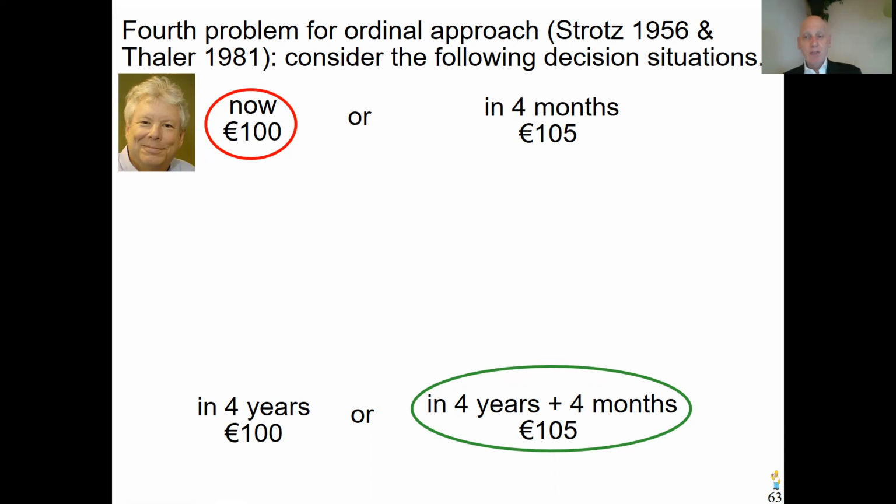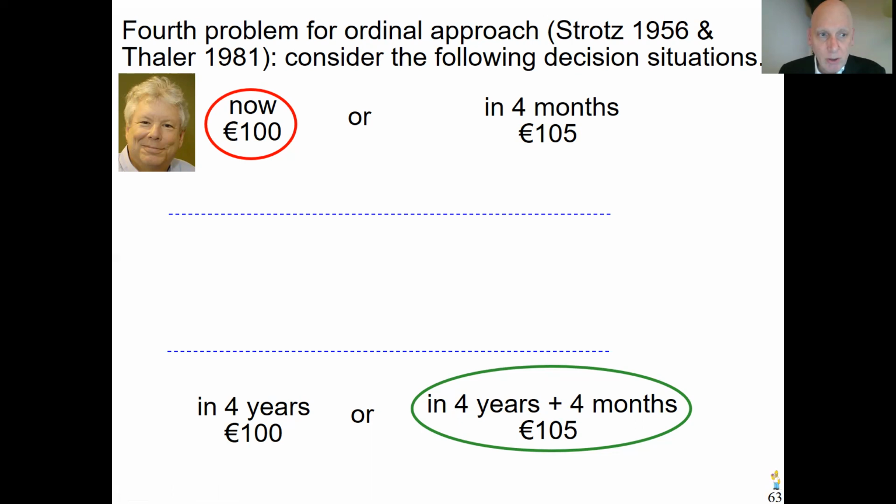Maybe you can already see that these choices, the majority choices, are a violation of stationarity, because the outcome streams below here are the same as above, only delayed by 4 years. Stationarity says delaying consumption should not matter for preferences. So this is a violation of stationarity. Now I'm going to discuss the rationality status.